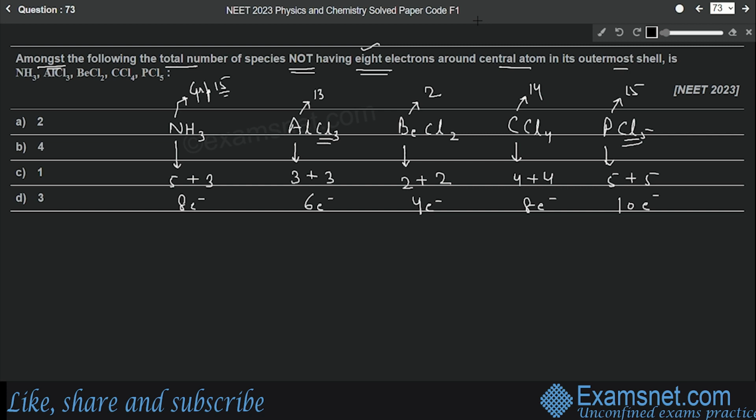Now we can see that out of these 5 species, NH3 and CCl4 have 8 electrons around the central atom. So out of 5, 2 are having 8 electrons and 3 are not having 8 electrons. So how many are not having 8 electrons? 3. So option D will be the correct answer.